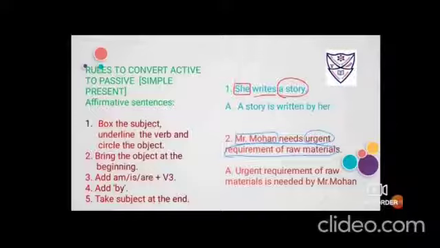Okay. So it will be urgent requirement of raw materials is, because it is requirement. You have to bring that verb into its third form. Remove s first. Need, needed, needed. So I have to add is needed. Add fourth step by and take the subject at the end, Mr. Mohan. So in total the answer will be urgent requirement of raw materials is needed by Mr. Mohan.